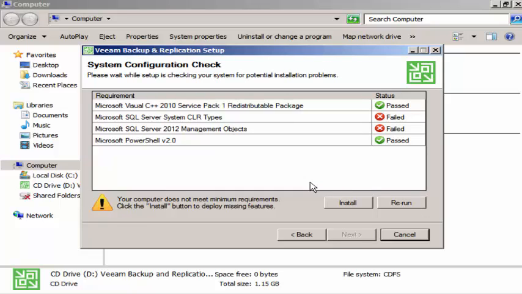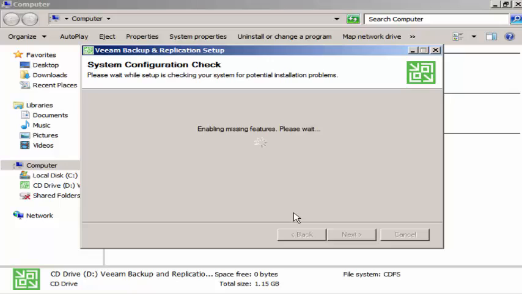It just came up with the system configuration check. These are the pre-installation requirements: MS SQL system CLR types and MS SQL 2012 management objects. We can install them using the setup wizard. There is no need to download. Click on install. It will first install, and then it will rerun and show everything in green.